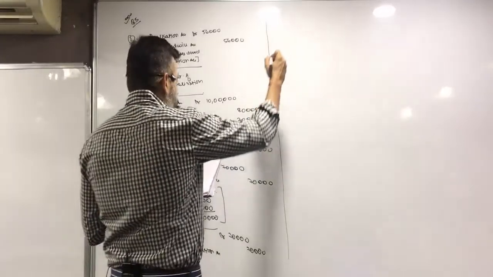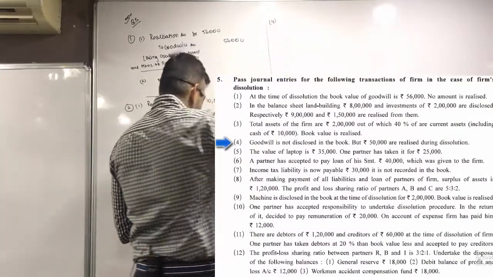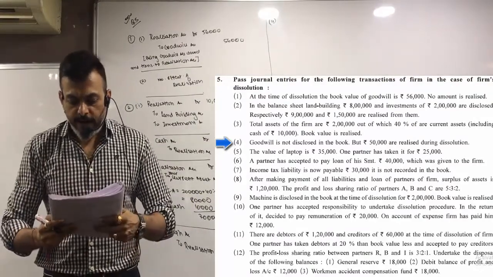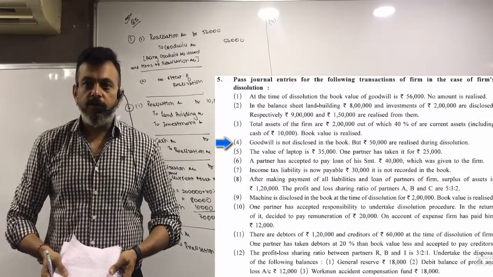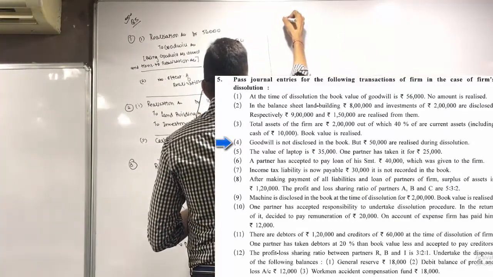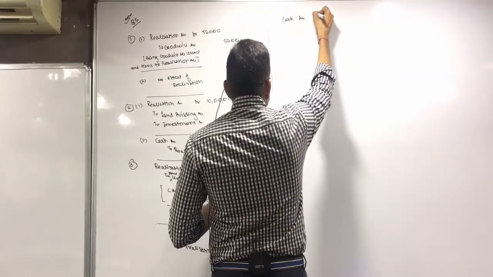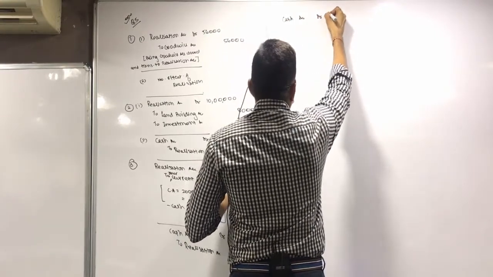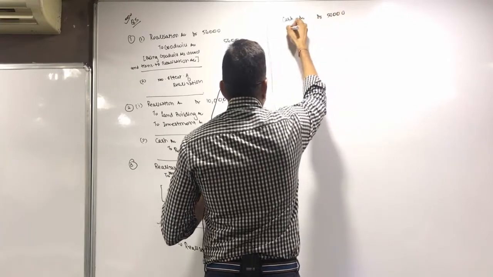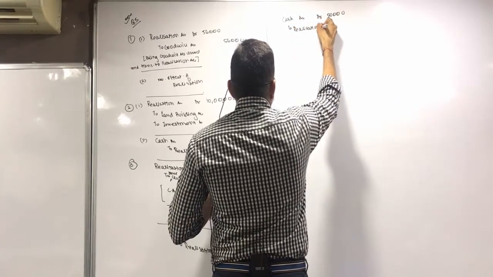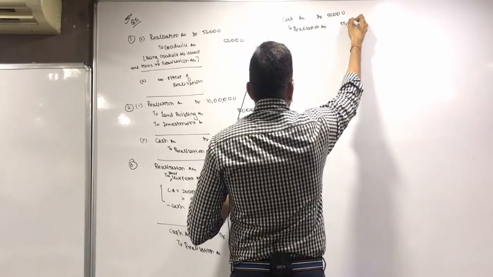Fourth, goodwill is not disclosed in the books, but 50,000 are realized during dissolution. What's the entry? Cash account debit, realization account credit. Cash account debit 50,000 to realization account 50,000.